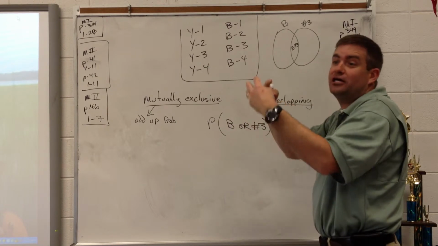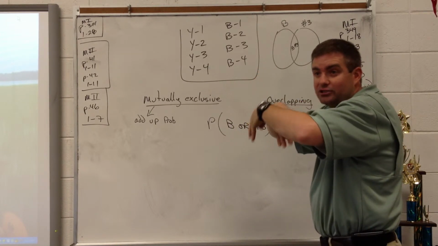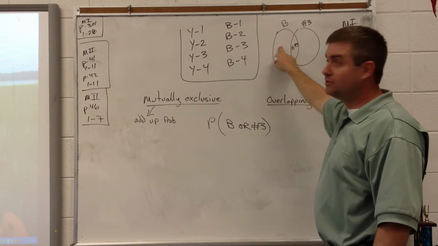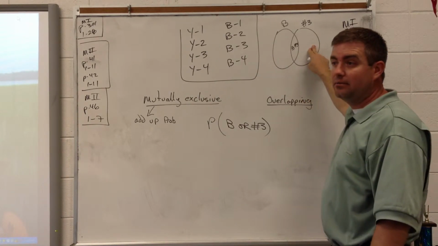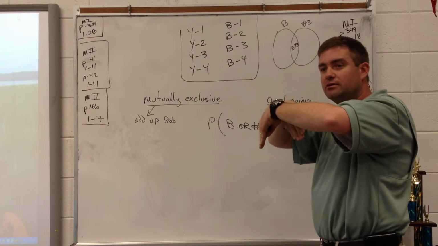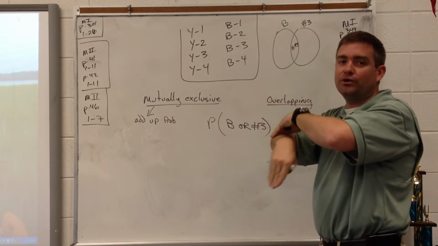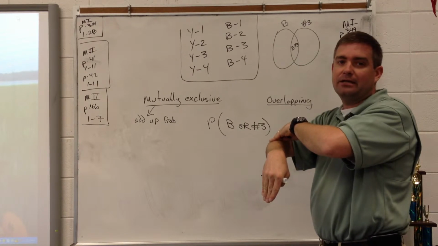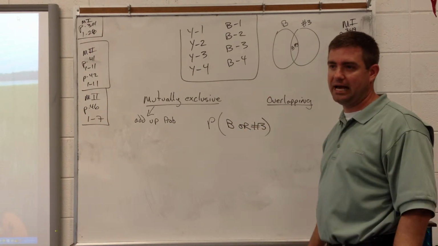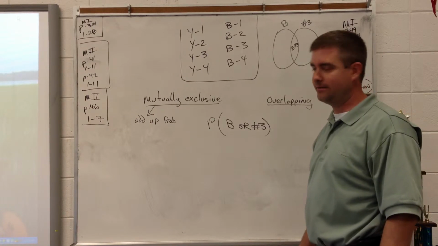There are some basketball athletes that run track. They overlap. Some people just play basketball, some people just run track, but there are a few dual sport athletes that do both. That's overlapping. That's a real world example. This one has a different formula. We're going to discover the formula as we go through it. Are you ready? Alright.